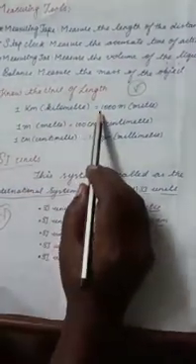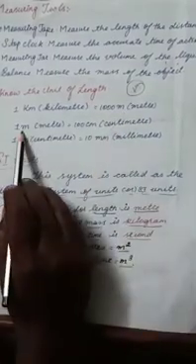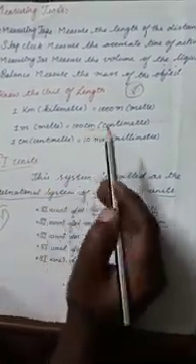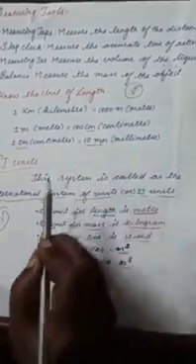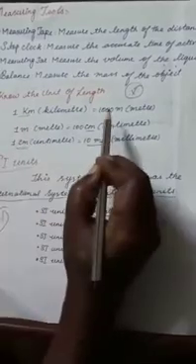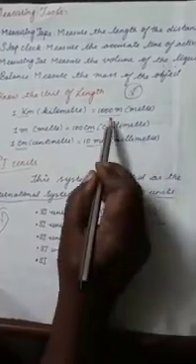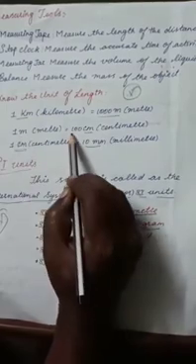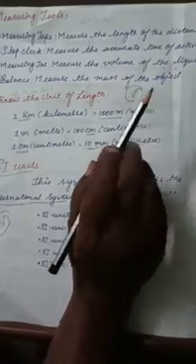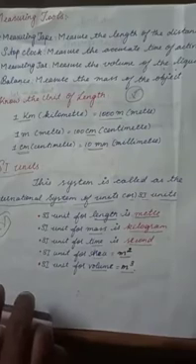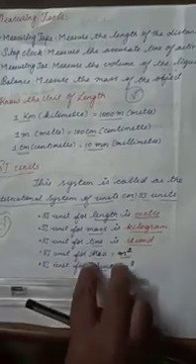1 kilometer is equal to 1000 meters. 1 meter is equal to 100 centimeters. 1 centimeter is equal to 10 millimeters. This is a very important formula you must memorize. Okay, think. Can you convert 1 kilometer in terms of centimeters?